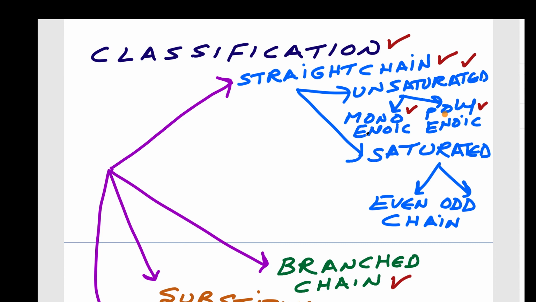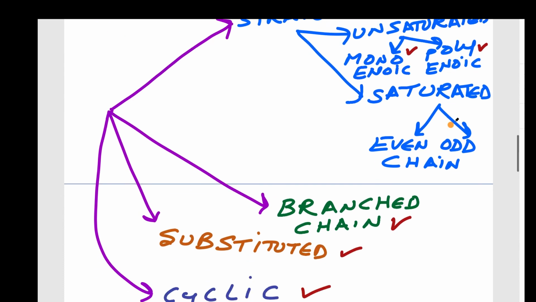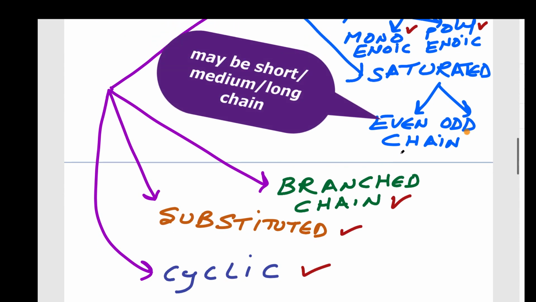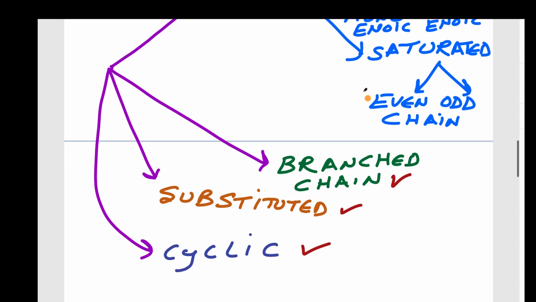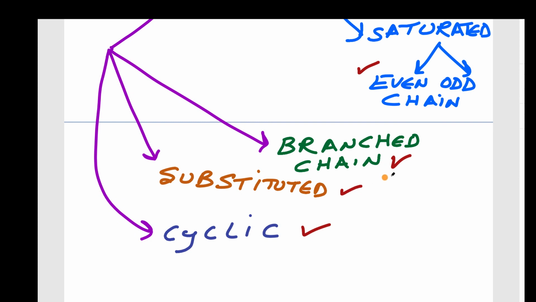The example here is oleic acid. Here the examples are linoleic acid, linolenic acid, and arachidonic acid. Saturated fatty acids are even chain and odd chain. Even chain: 2, 4, 6, 8; odd chain: 3, 5, 7, like that. Even chain are the natural fatty acids, the most common.